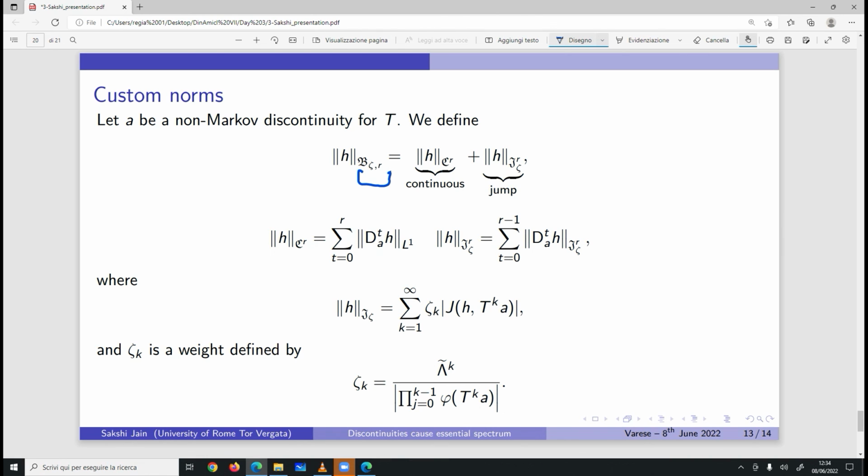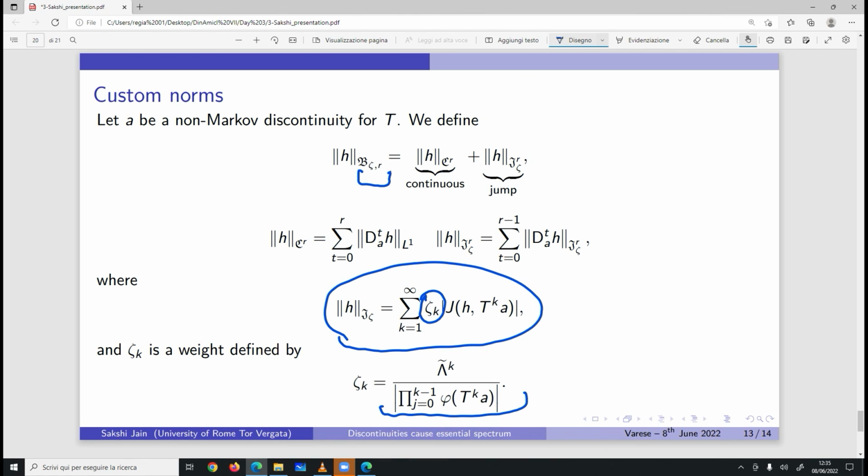The continuous part of the norm is given as a summation over t from 0 to R of d to the t of h, where by d to the t of h I mean the weak derivative of h. And the jump part of the norm is given by the sum from t equals 0 to R minus 1 of d to the t of h, and the jump norm, which is again given by this quantity here. And the weights that I have combined within the norm are again given by the shift in the jump.